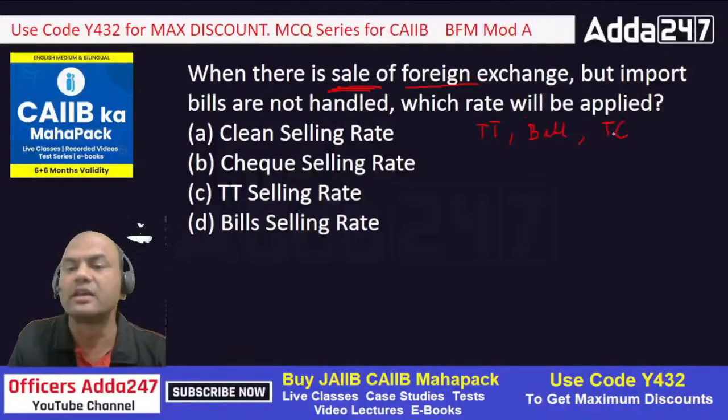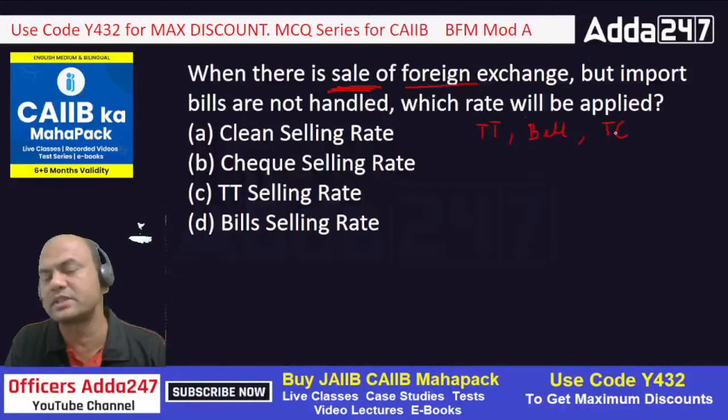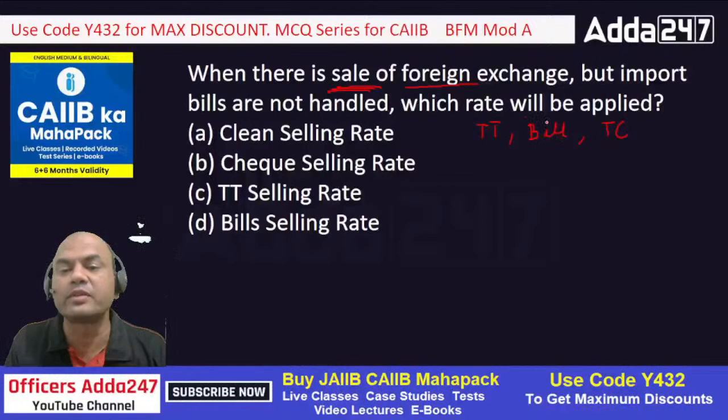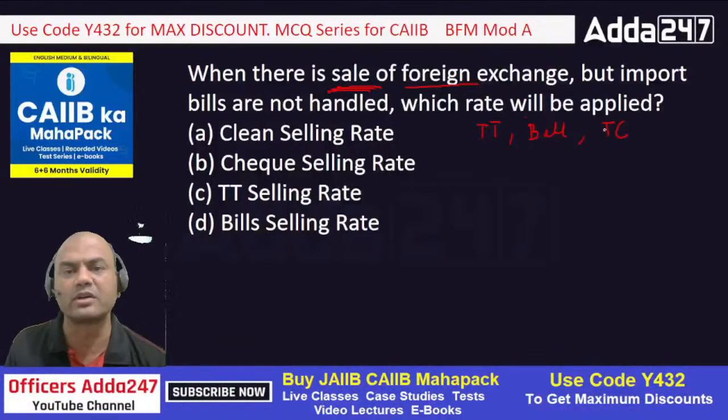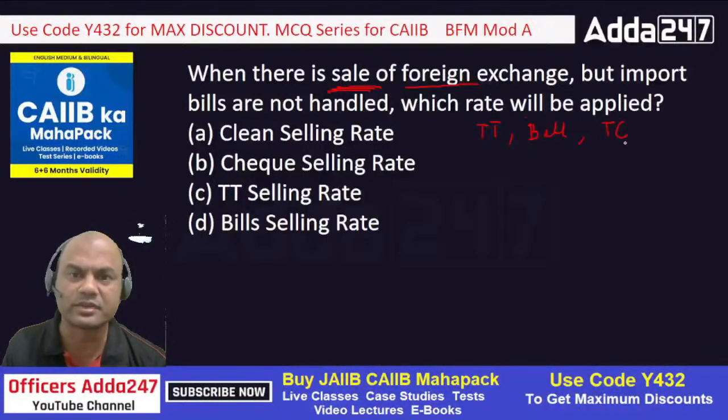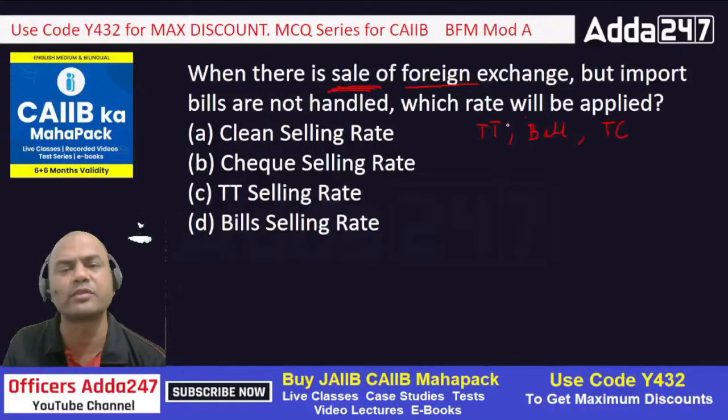Okay, TC sale. Now let's see which among these. What is this traveler's checks? See here, what are these 3 differences basically? Bill is when we have the risk involved, we are financing somebody. TT is when foreign exchange is coming in or going out through wire, means through SWIFT, and TC is for traveler's checks. When we are handling traveler's checks, then we use this TC. Nowadays TC is almost gone. Almost, I won't say fully gone, but almost 99% nobody handles TC now, because faster ways of communication have come in.